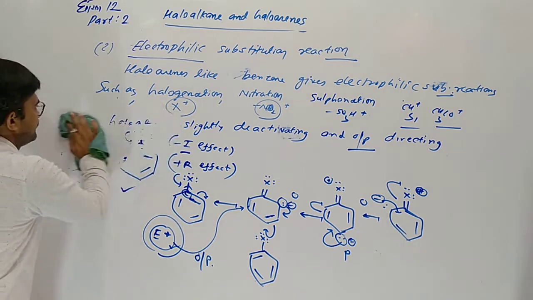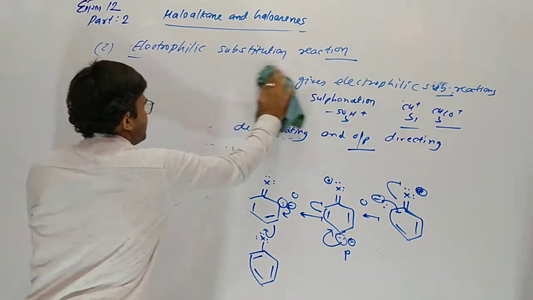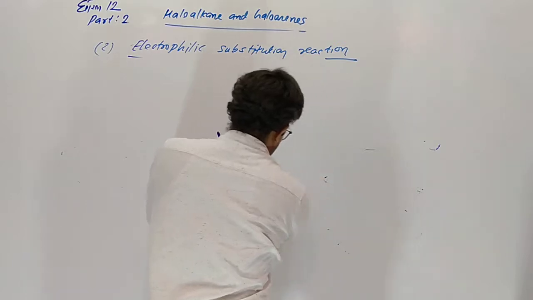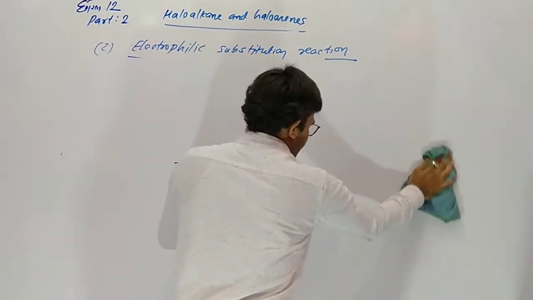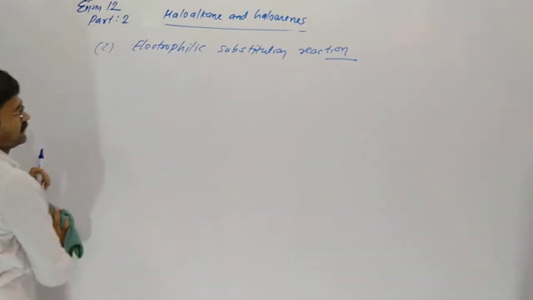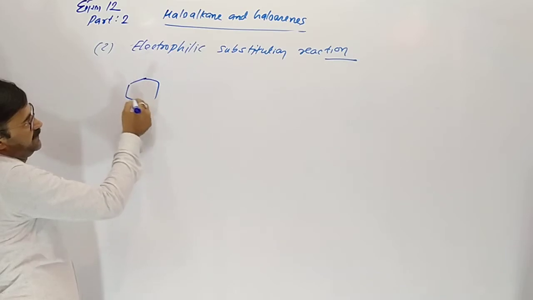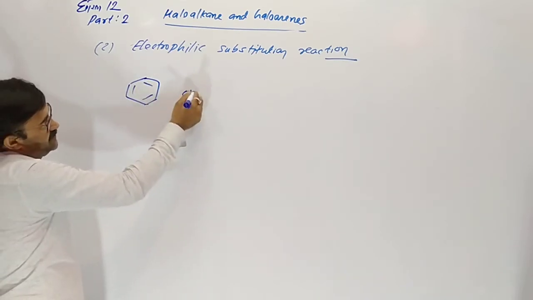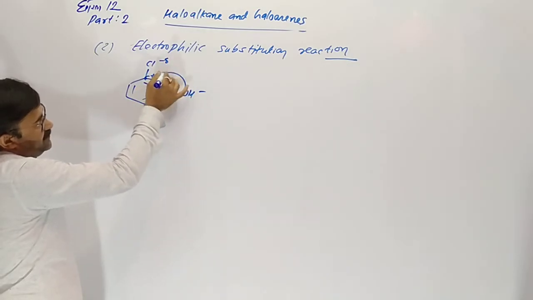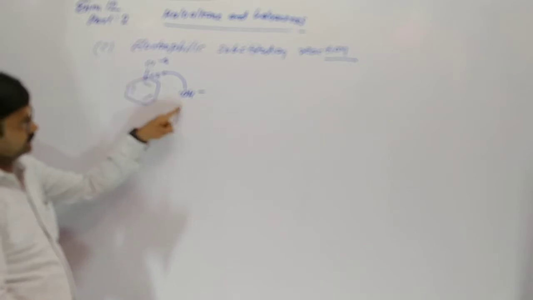Now we are going to questions. Electrophilic substitution. First of all is halogenation in our book. Nucleophilic means a species which is negatively charged attracts toward the positively charged carbon.